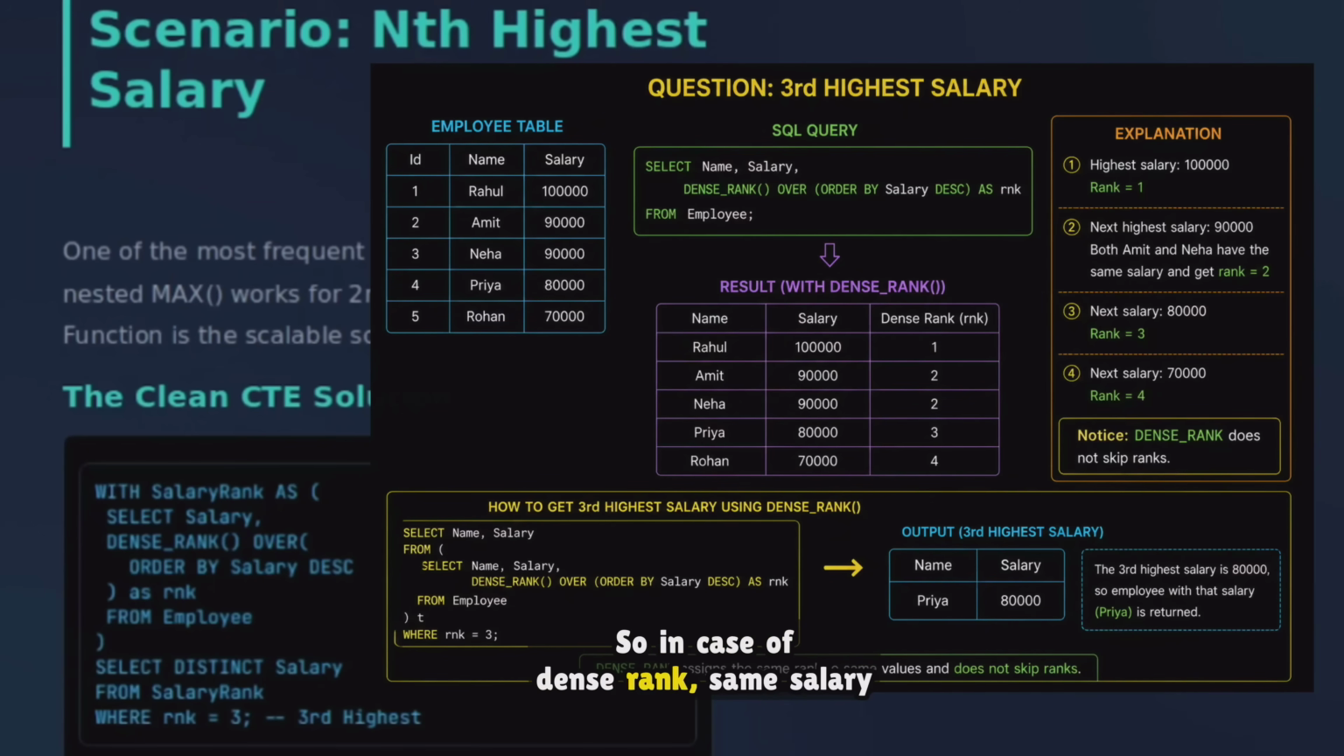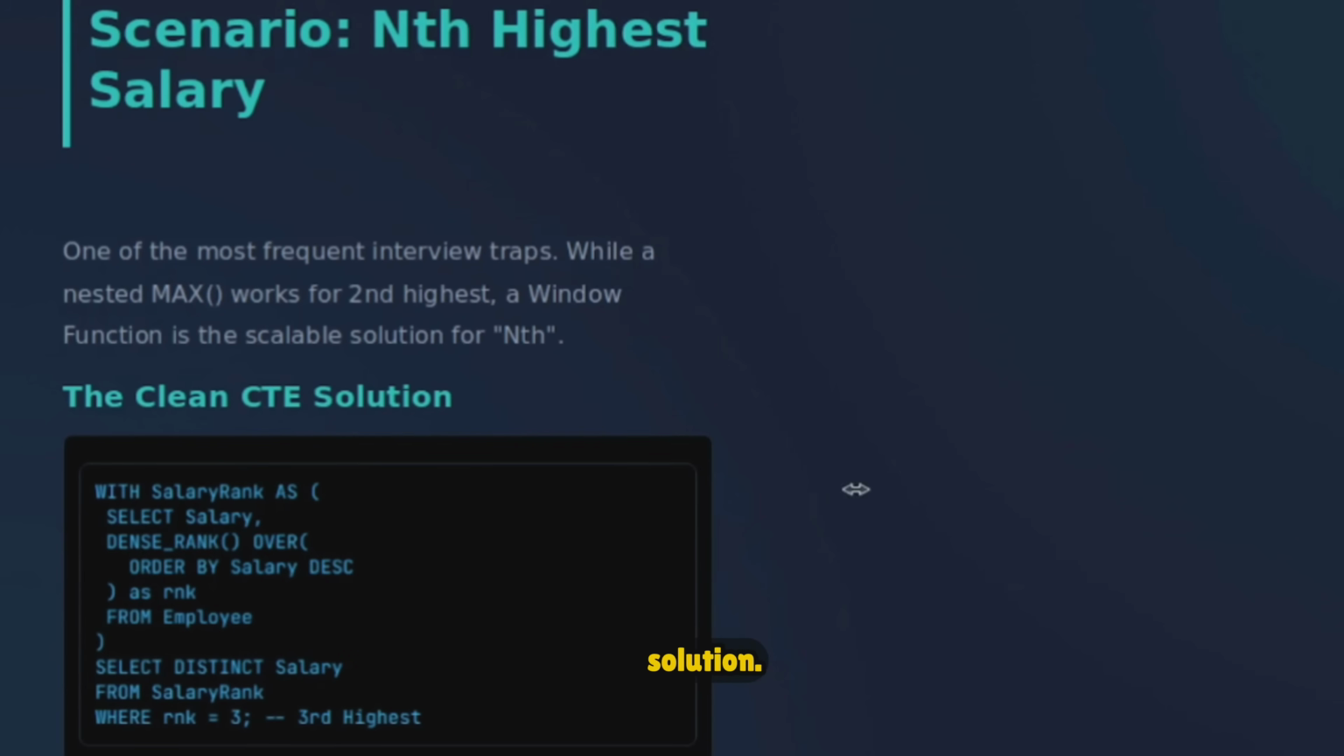So in case of DENSE_RANK, employees with the same salary get the same rank and the next rank is not skipped. So if you want to find the second highest salary and third highest salary, we can just do WHERE rank equal to 2 and WHERE rank equal to 3. So that's how we can use DENSE_RANK to find the nth highest salary. If someone asks you, you can say that we use DENSE_RANK to assign rank based on salary. To find the nth highest salary, filter the result with WHERE rank equal to n, and DENSE_RANK gives the same rank to equal salaries and does not skip the next rank. And as I mentioned, that is a scalable and the best solution.